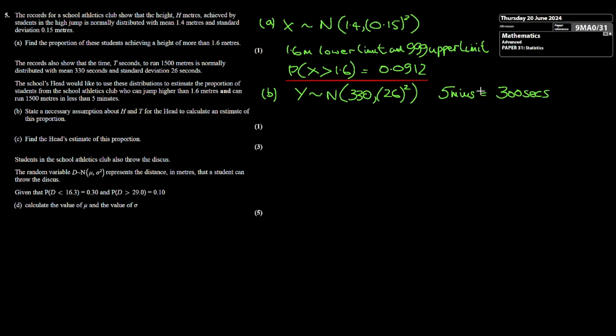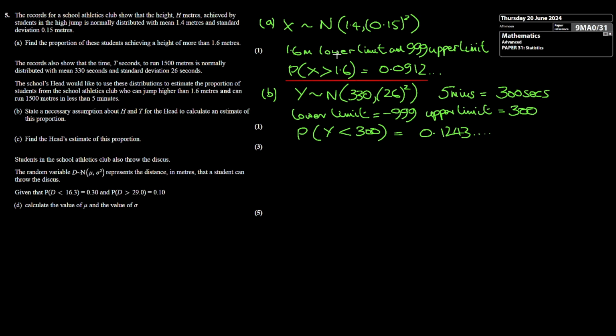So we need to work downwards from 300 seconds. So preparing for the calculator, our lower limit is negative 999 and our upper limit is 300. Put those in with the mean and the standard deviation and you get a probability, and this is equal to